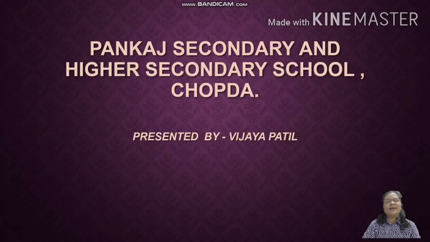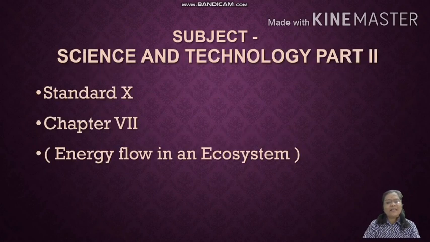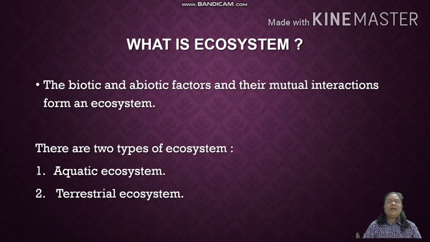Hello students, today we are going to learn chapter number 7 from Environmental Studies, Energy Flow in an Ecosystem. Students, then what is an ecosystem? Ecosystem means the biotic and abiotic factors and their mutual interaction with each other form an ecosystem. There are two types of ecosystems, aquatic ecosystem and terrestrial ecosystem.